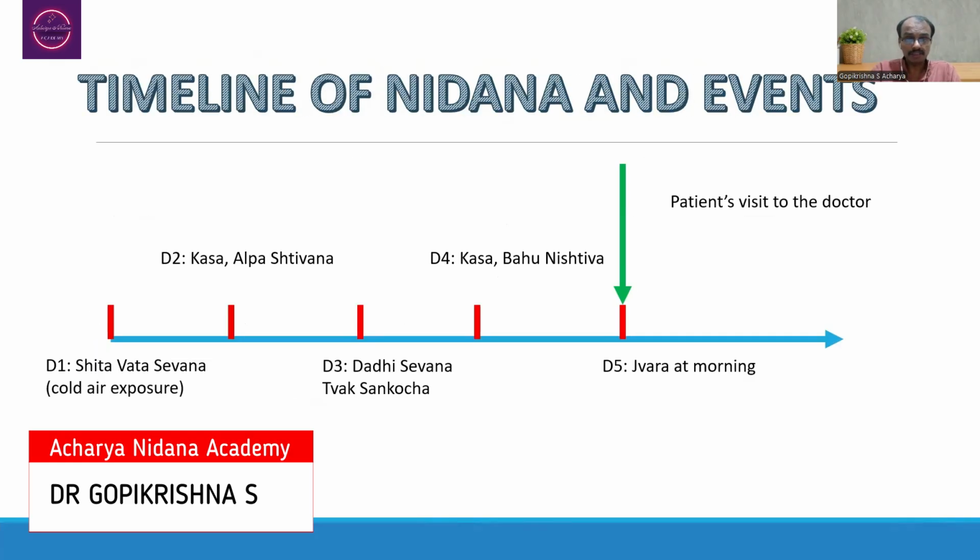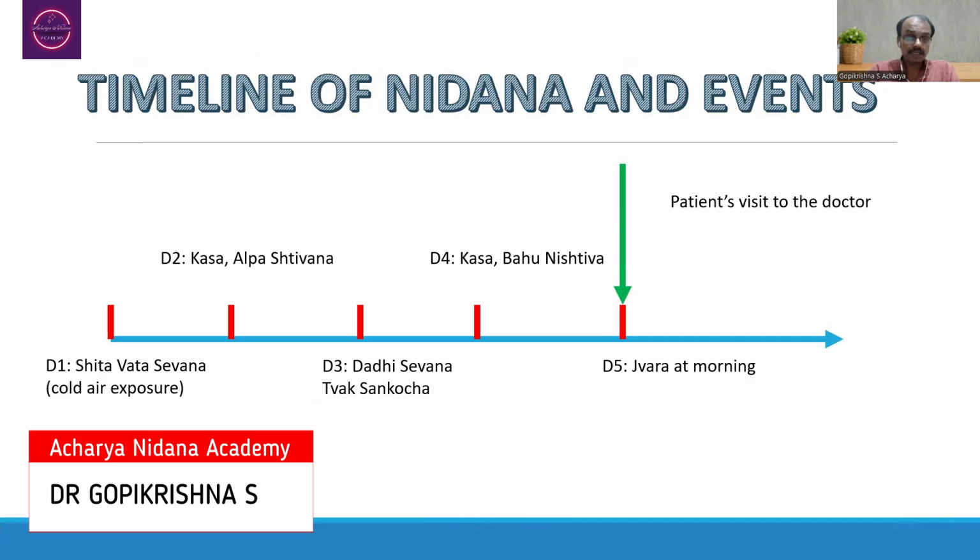Before knowing about Rupa, you need to know about the probable timeline of Nidana and their events, and how that will be helpful in making the clinical diagnosis. When you think about a timeline of 5 days, here is an imaginary case scenario: on the first day the person has Shita Vata Sevana, that is cold air exposure.